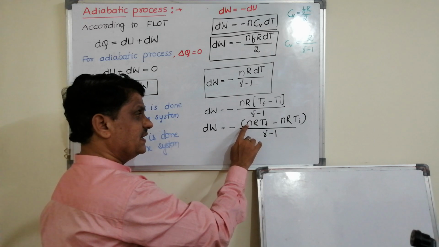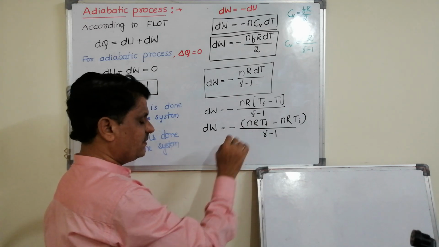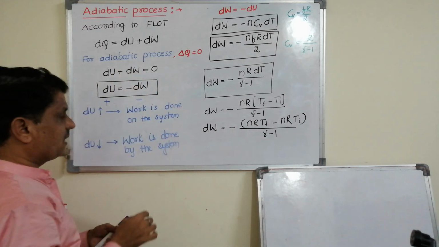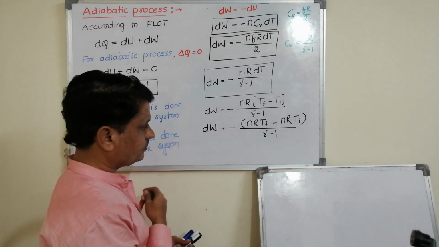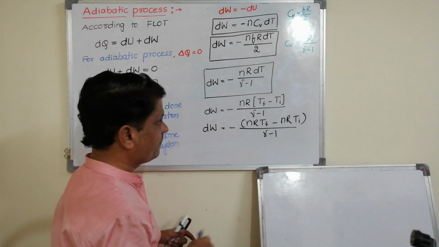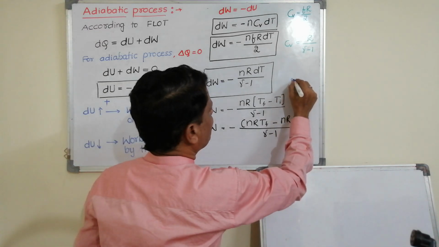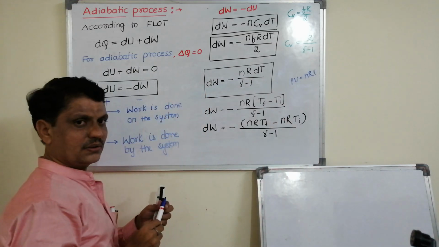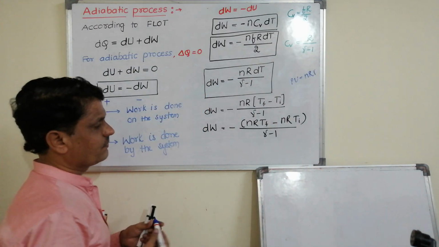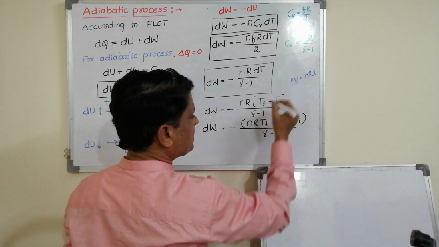Or otherwise, nRT is nothing but PV, since PV is equal to nRT. So hence nRT I can write as PV.